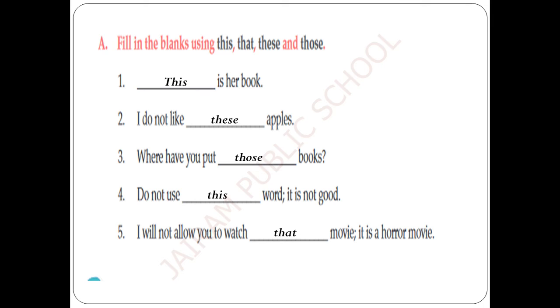Where have you put those books? Because at the time we don't have the books, we are asking someone about some books. So really it is far away from us. So we choose those. Do not use this word. It is not good because the conversation is taking place in the present. So we can go for this, and we don't want to go for that, these, those. Do not use these words when the conversation is going on right now. It is better to use this.